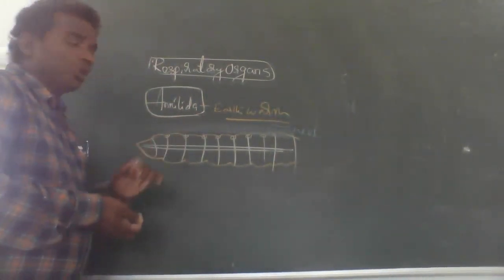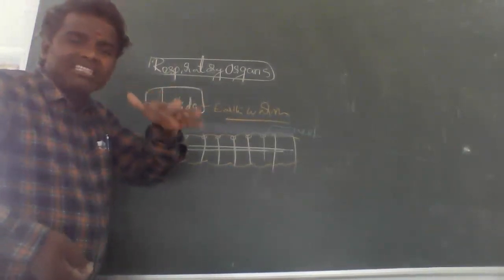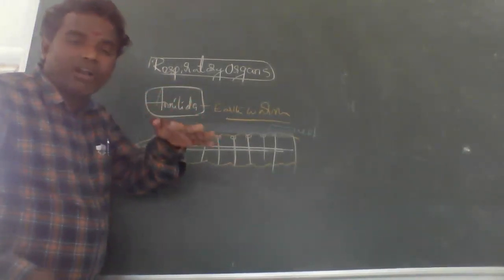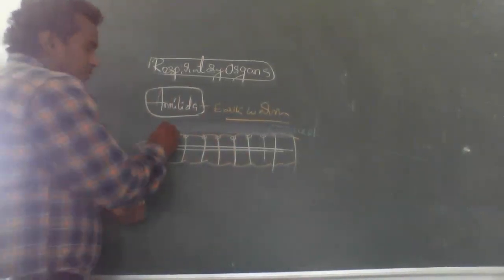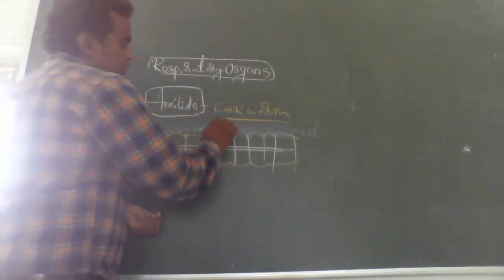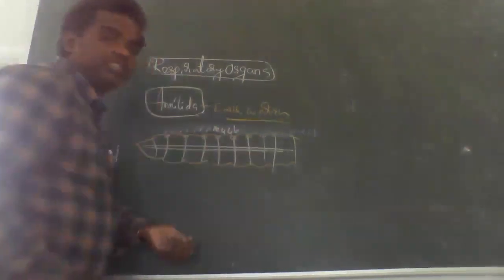The earthworm skin contains mucus glands, number one. These mucus glands always secrete mucin.